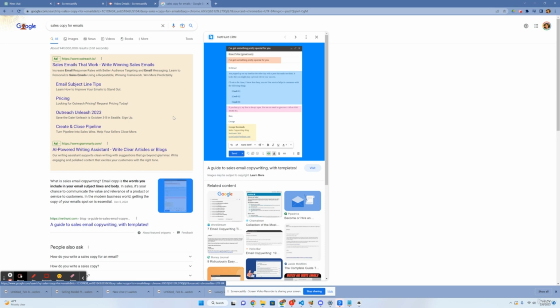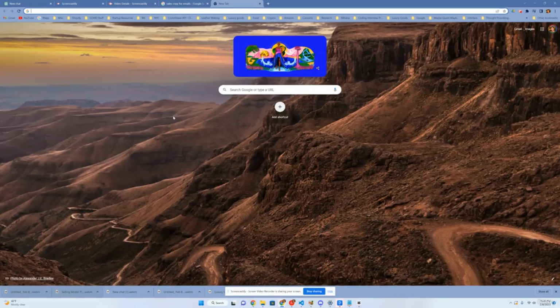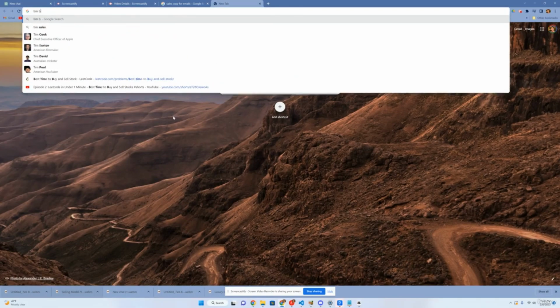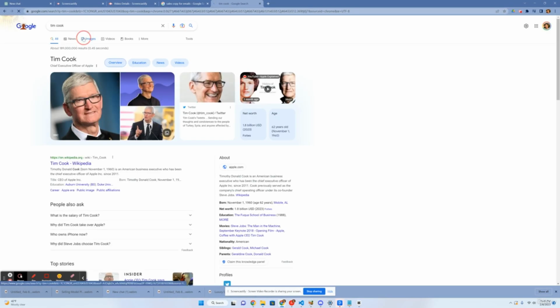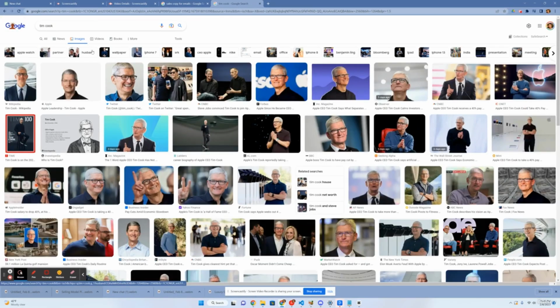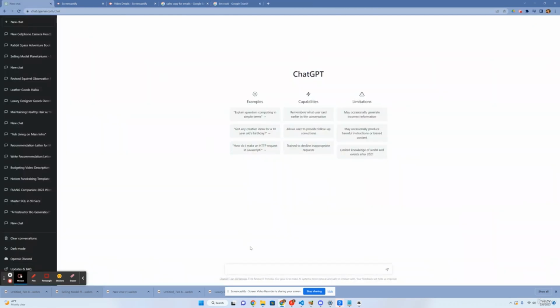Typically, you can make a template and copy and paste it for multiple prospects, but why not create a new template for every prospect using ChatGPT? So let's say we're targeting one person. Let's say we're targeting Tim Cook, and we want to email him something hoping to win him business. Tim Cook is the CEO of a computer company, and we want to form a new business line where we sell his MacBooks in our store.